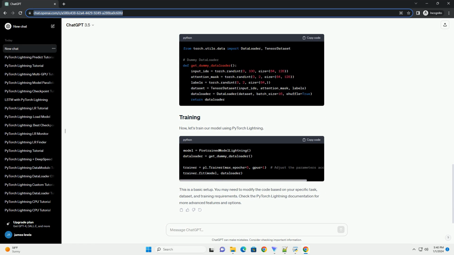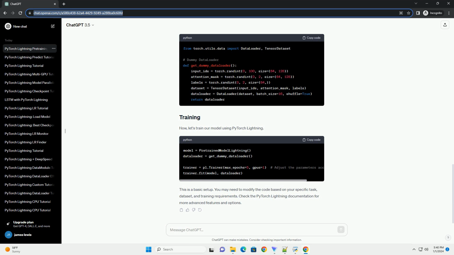We'll use the Hugging Face Transformers library to load a pretrained model. In this example, we'll use the distilbert-base-uncased model. Here, we create a class PretrainedModel that extends torch.nn.Module. The DistilBertModel is loaded from the Hugging Face Transformers library, and we define a forward method to process inputs through the model.